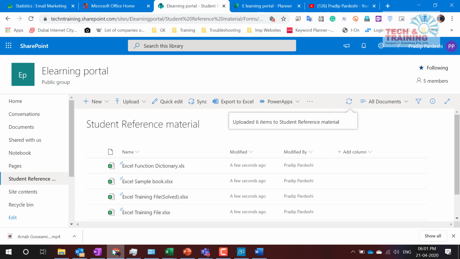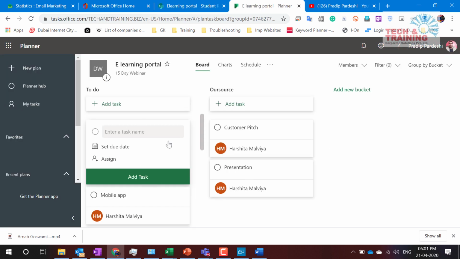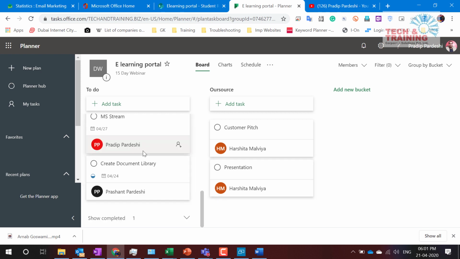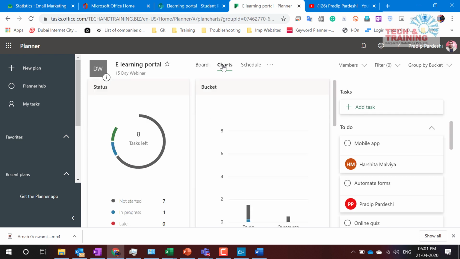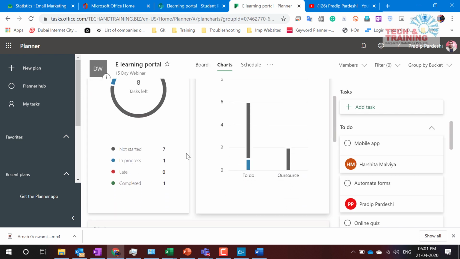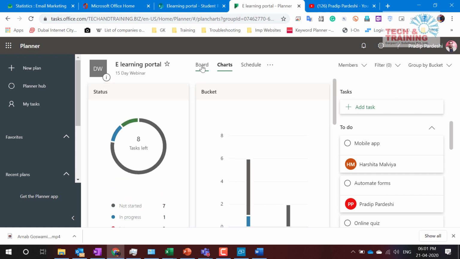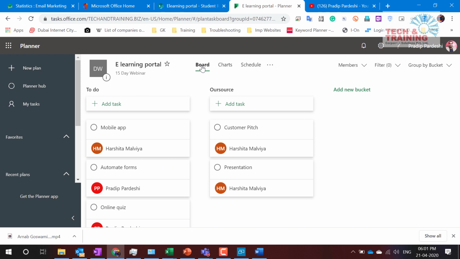So let me come back and see if Prashant has updated his work. Prashant has done everything that was assigned to him. Now my work starts. So document library and everything, it's in progress that I can see. Let me see the quick report here. So 7 tasks have not been started, 1 in progress, and 1 got completed. So I'm quite satisfied with the work which is happening right now. Next thing is create an online form and automate the entire form, and create the quiz and automate the quiz.